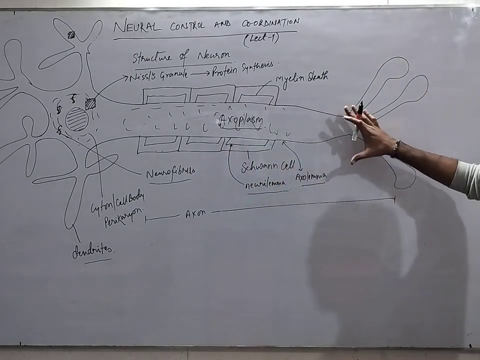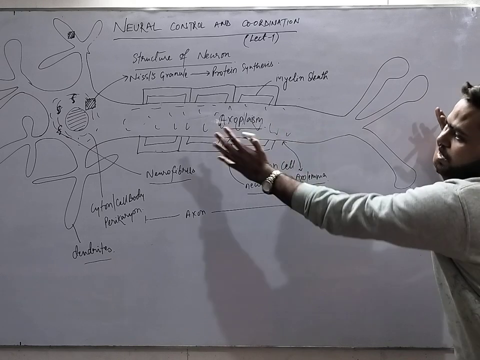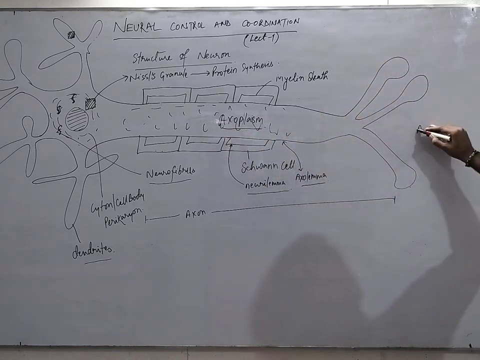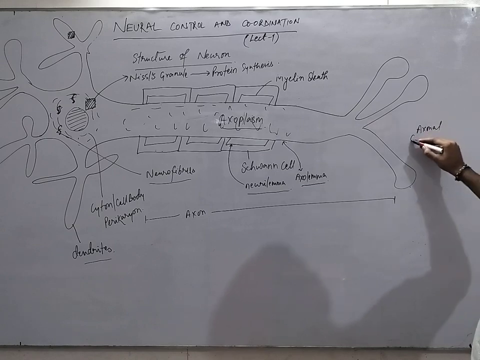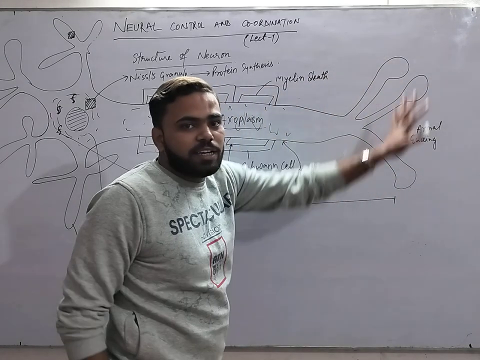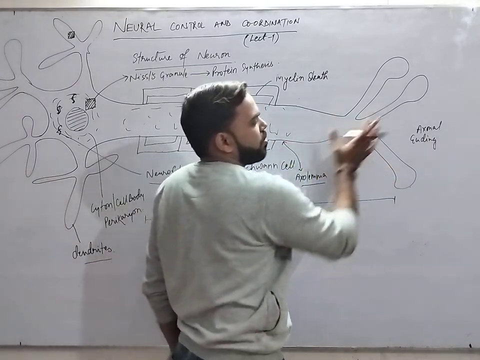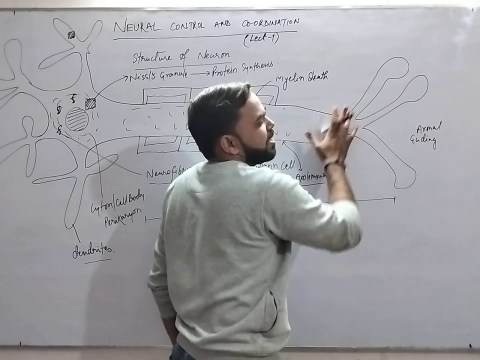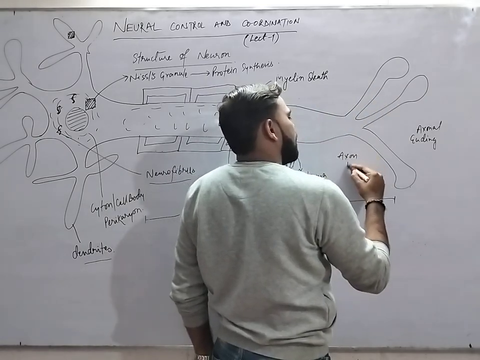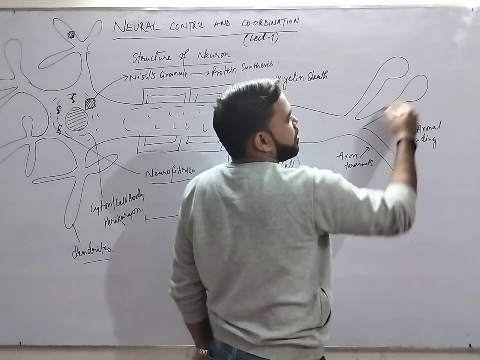Now come below this, means the axonal ending part. This is the end part of this axon, so this part is called axonal ending. It is called axonal ending because it is the endmost part of the axon. These axonal endings also open into many terminals, so these are called axon terminals.